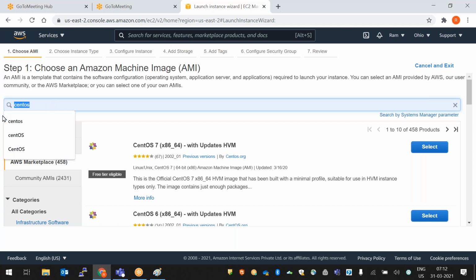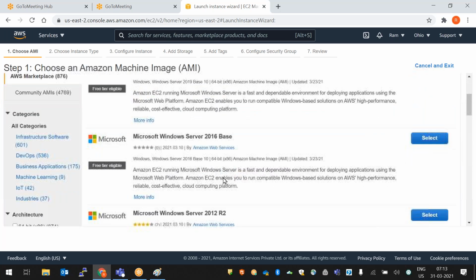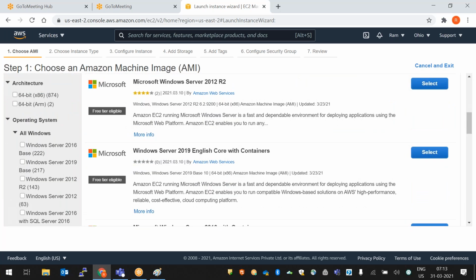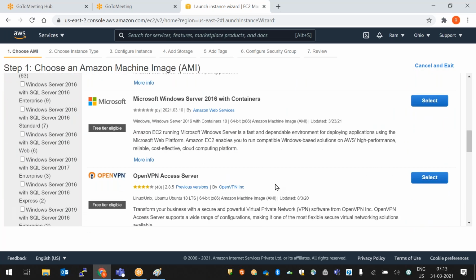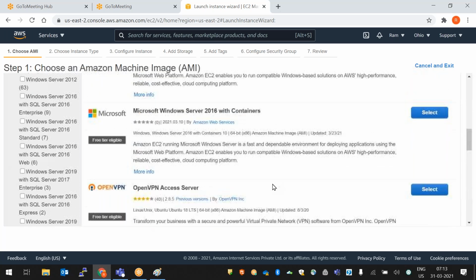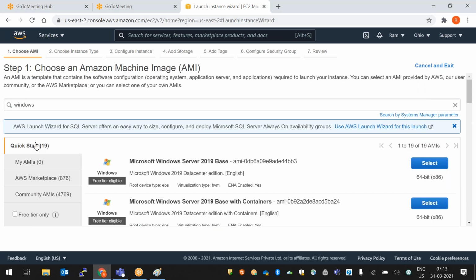So like this, you can search the marketplace for any flavor. For example, if you want to search for Windows flavors, different Windows flavors are available here: 2019 base, 2016 base, 2012 R2, like this. Whatever flavor you want, you can go to the marketplace and search. Fine. So these are the quick start, right? So go back here.